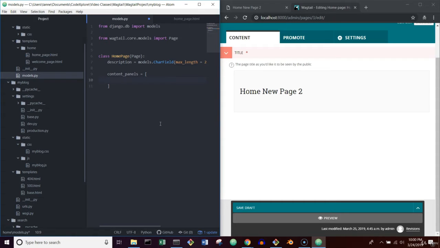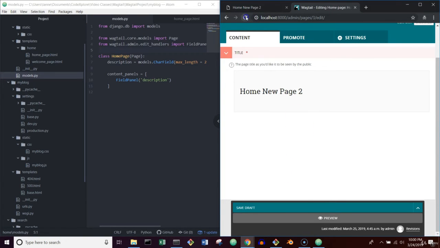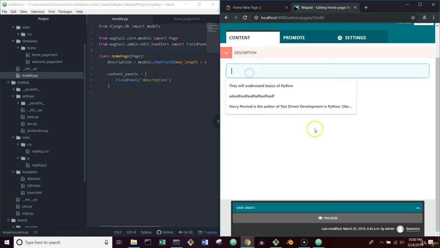So we're going to say field panel, and we'll learn what that is. And in quotes, it's going to be the name of the field. Field panel is actually another object in Wagtail. So you're going to say from wagtail dot admin dot edit underscore handlers import field panel. And now you'll be able to use this field panel, and this will create a new panel in your admin for your description. So let's refresh, and now we have our description.